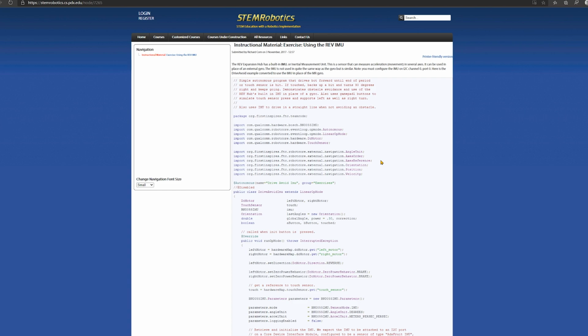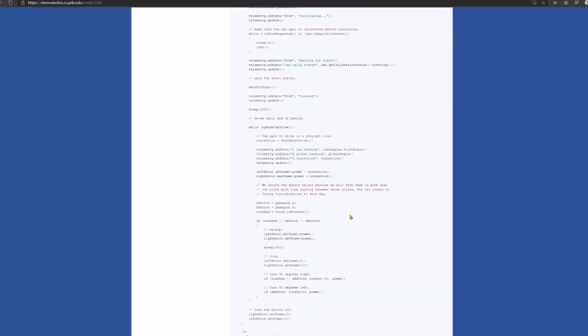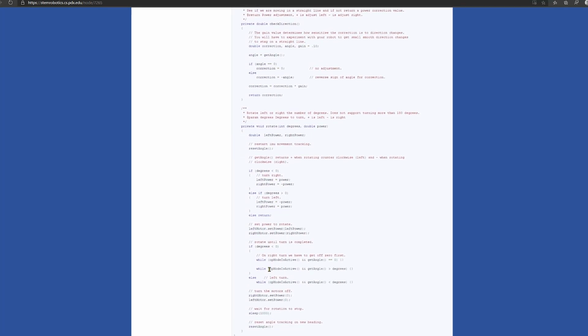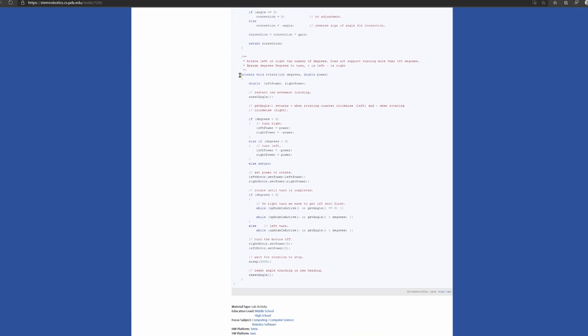It's too complicated to go fully in depth here, but this page by STEM Robotics has a ton of useful methods for you to look at. In the run function of the op mode, they include a simple object detection system, which uses a touch sensor. If the touch sensor is pressed, it'll turn 90 degrees. Towards the bottom, it also has a general purpose turning function, which can be very useful. So here, you'll see that it takes in the degrees and the power, so the speed, and then it'll reset the angle, and then it'll slowly turn depending on which direction it's currently in. So it'll set, and then it'll move, and it'll wait until it's gotten to the correct angle. And then once it's done, it sets the power to off and waits.